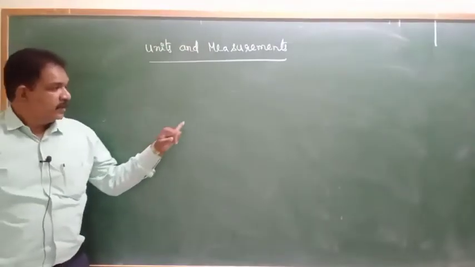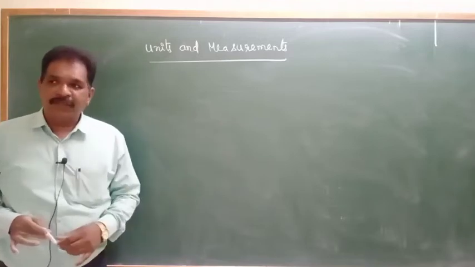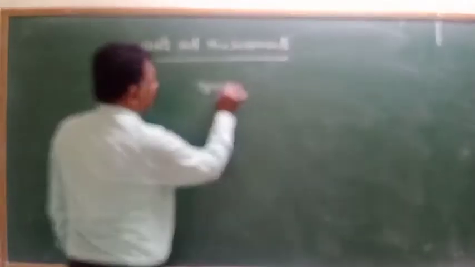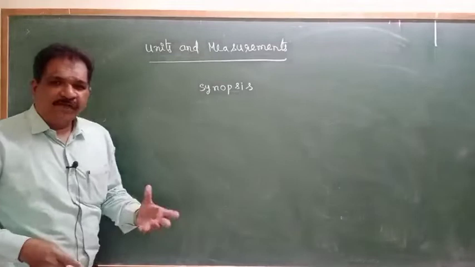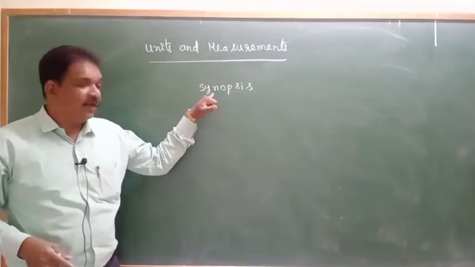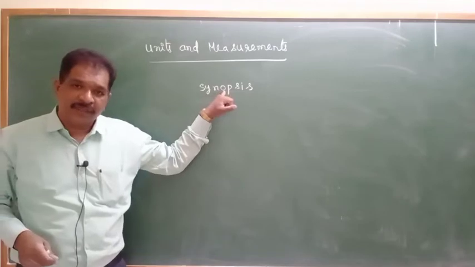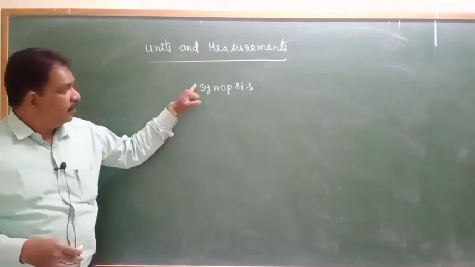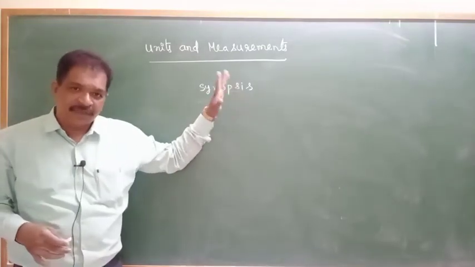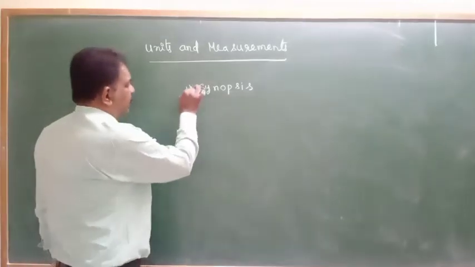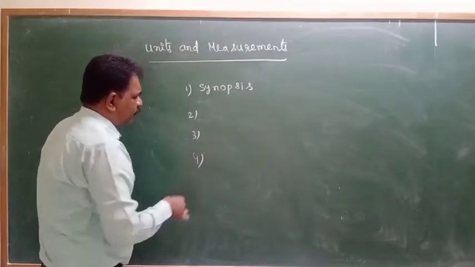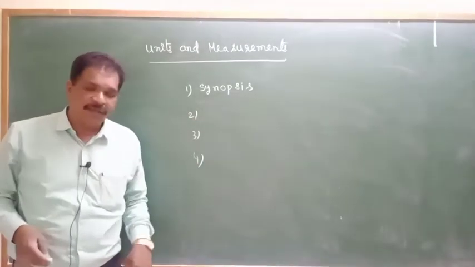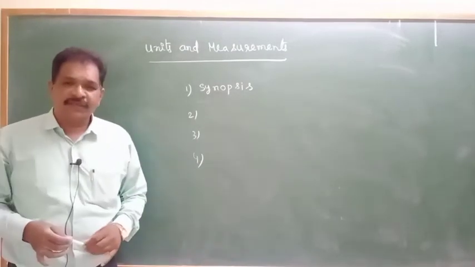Okay. Generally any lesson how it will be there means first some synopsis will be there, some briefing of that lesson. Any shortcuts are there, what are the formulas are there, what are the concepts are there in that. First it will start with the synopsis every chapter, then we'll go for different exercises will be there, atomic corner, CET, NEET, GMain, like that different 4 exercises will be there.